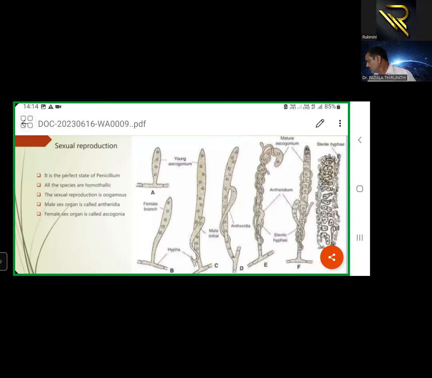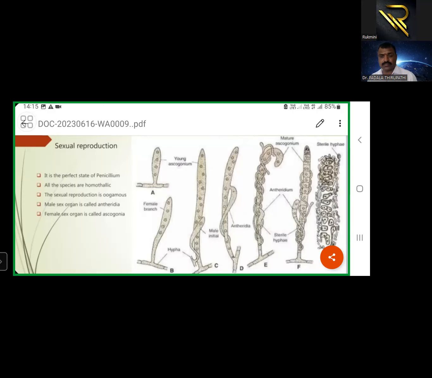Here, from the well-developed mycelium, sex organs will develop. The Penicillium mycelium may be homothallic or heterothallic in nature. If the sex organs develop from the same mycelium, those species are called homothallic. If the two sex organs develop on different mycelia, those are called heterothallic species.